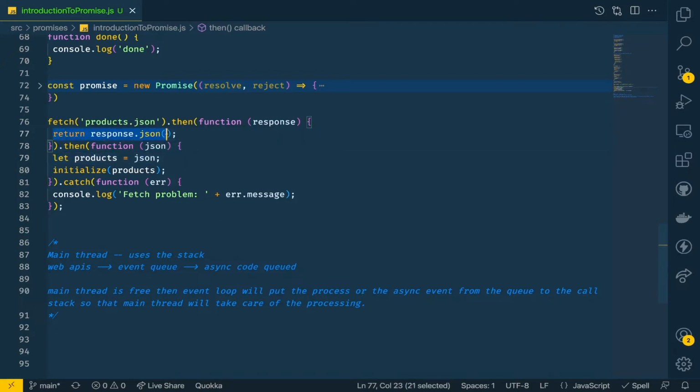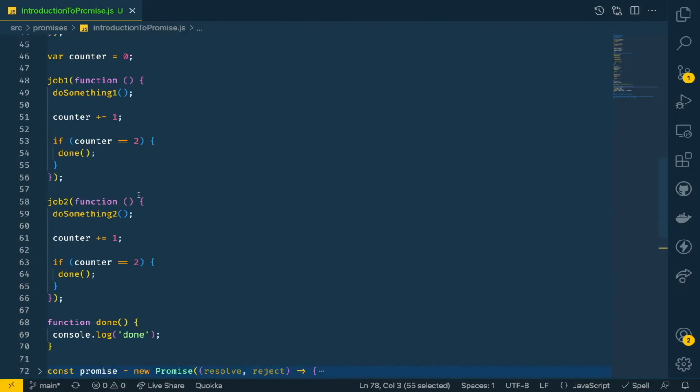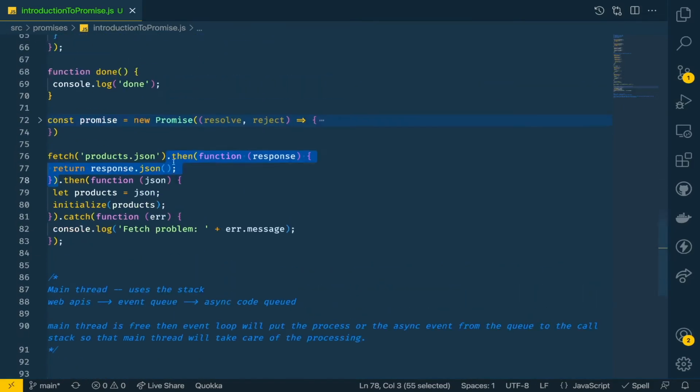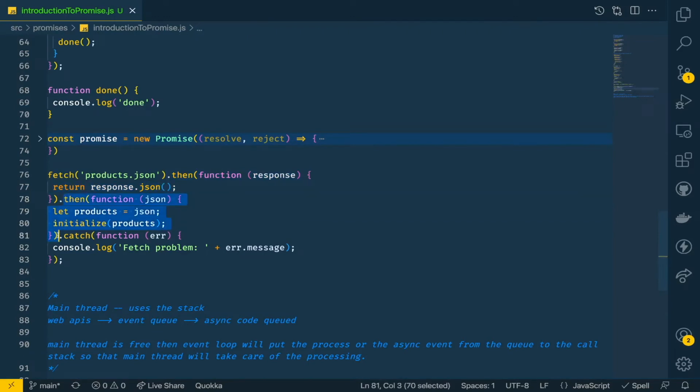First we are returning the JSON format of the response, and then we are getting the JSON formatted data. So basically these two things, the first one and this other then, are being chained. And look, they are chained and not inside each other, like in the callback, where we were calling job one inside job two inside job one. So unlike callbacks, here chaining is very easy to do. We can chain multiple async operations together using multiple dot then blocks, as we are doing here, passing the result from one to the next.